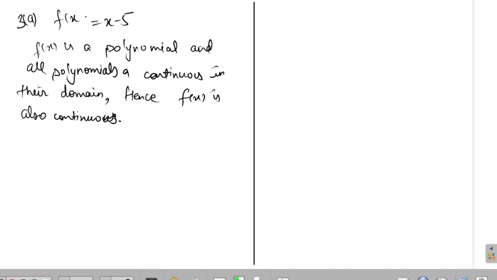So we will try to develop these skills of visualizing graphs without GeoGebra. Now you can zoom out this graph a lot, and it will always be continuous. And this is what we are saying, all polynomials are continuous. That's why this function is continuous.